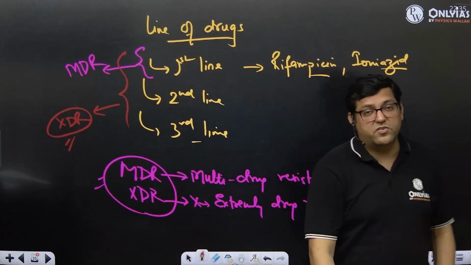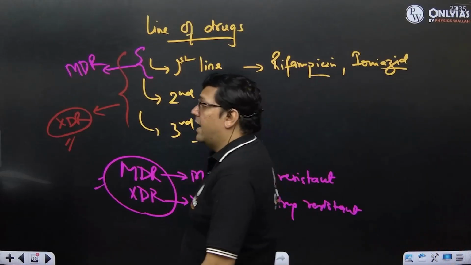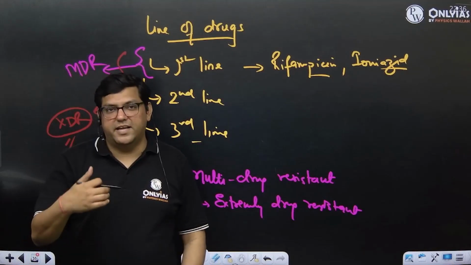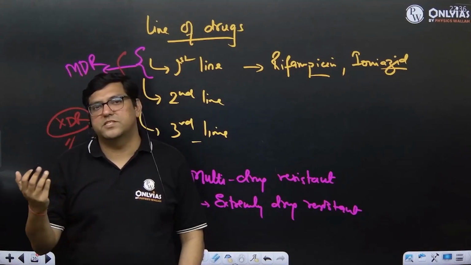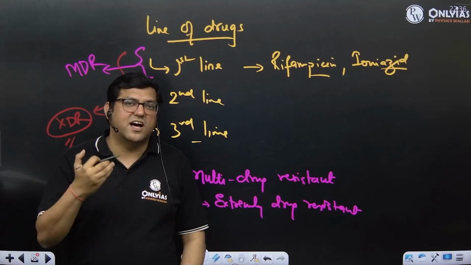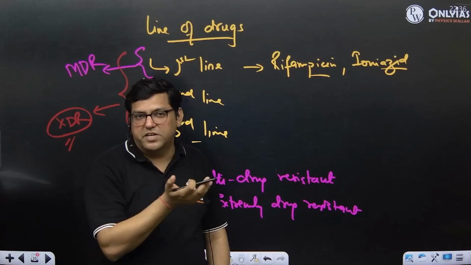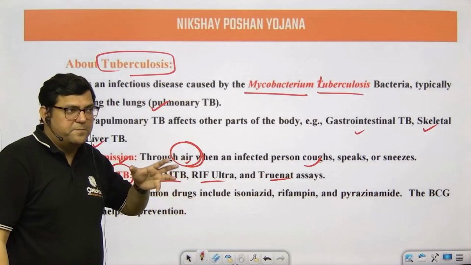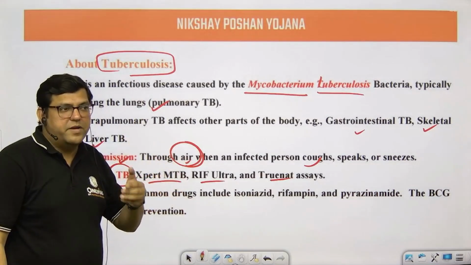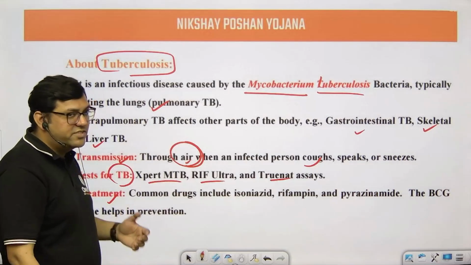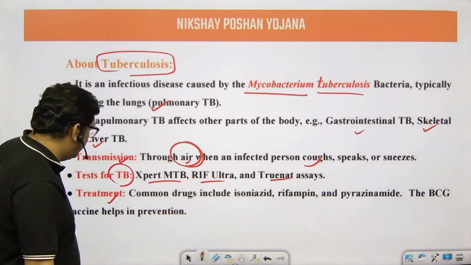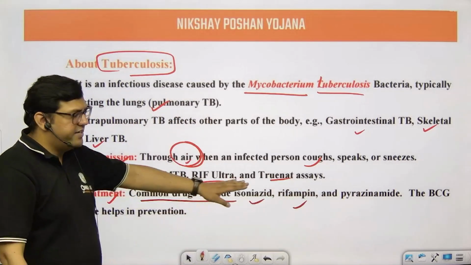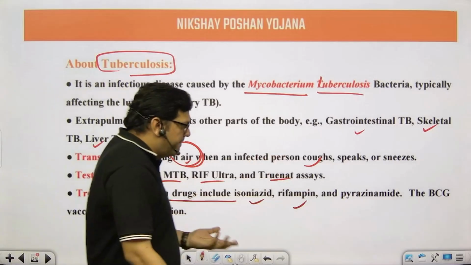It's a condition where the number of drugs available is limited, and the bacteria, generation by generation, keep mutating and become resistant to these specific drugs, because ultimately these drugs are not causing any problem to these bacteria. It is flourishing, and this is a very difficult situation for us, because if this is not sorted out, it may pose a lot of problems, not just in India but throughout the world. So the common drugs are isoniazid, rifampicin and others, but yes, we need new drugs to be discovered.